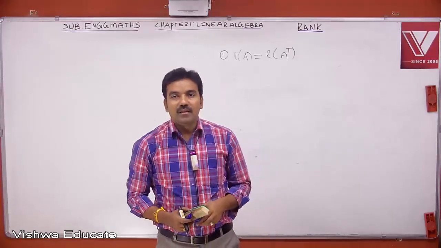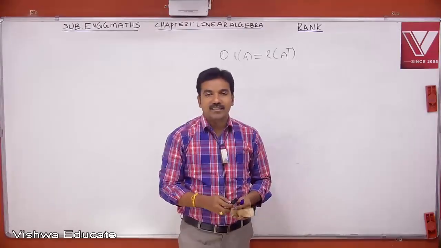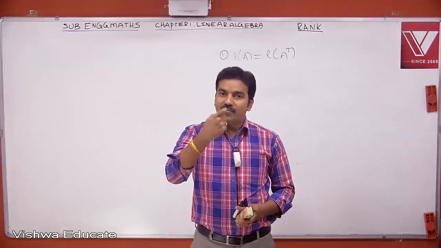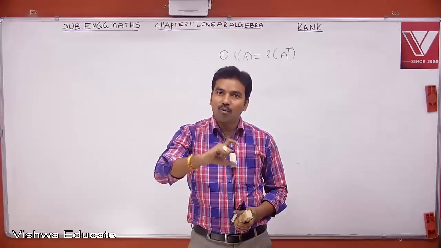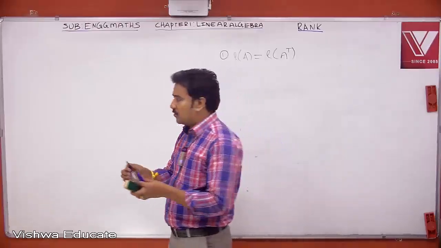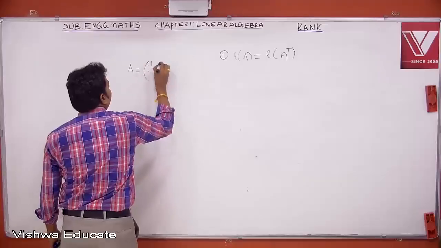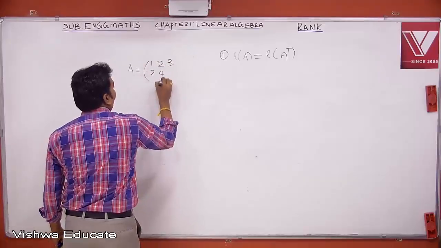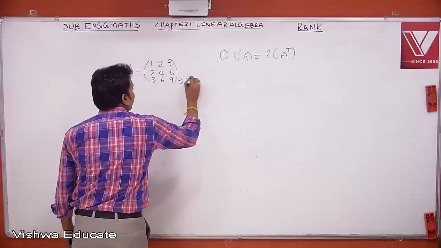So therefore, in the future when you want to find the determinant of a matrix where the dimension is complicated, just observe the rows or columns. Is there any linear dependence relation among rows or columns? Suppose you ask me what is the rank of this matrix. The matrix is this: 1 2 3, 2 4 6, 3 6 9. Now this is a 3 by 3 matrix.